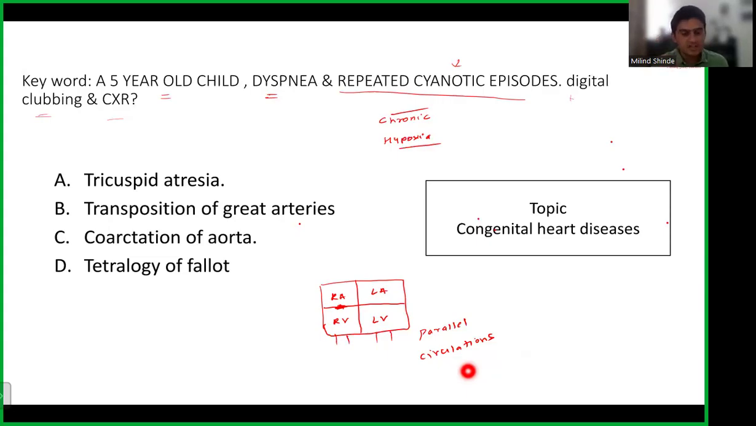And if there is a shunt, a bypass, the child is going to present at birth and is going to be very sick. It's not like you get this child at 5 years of age. So that is why, by age factor, these two are gone.